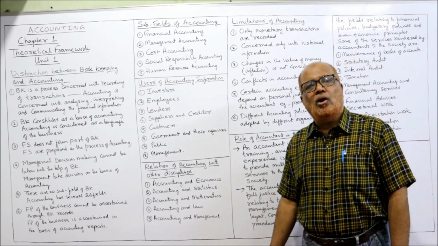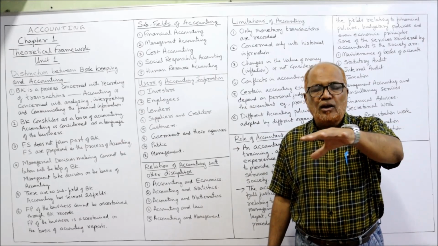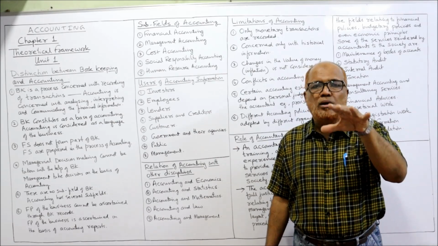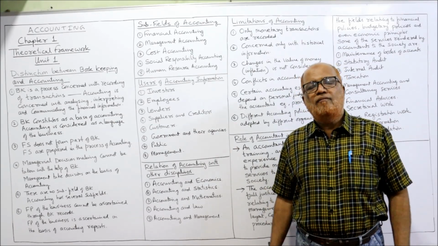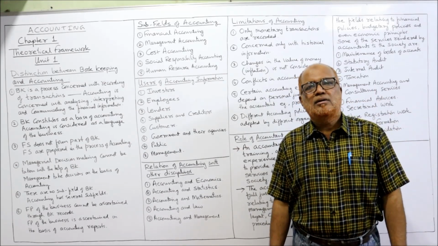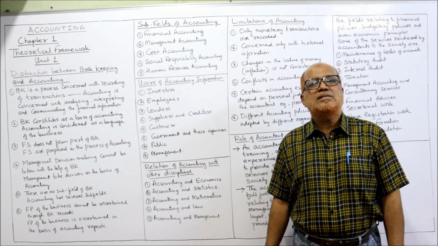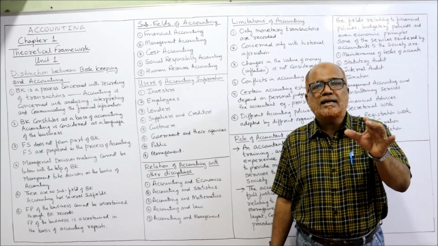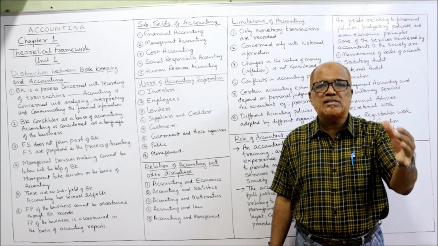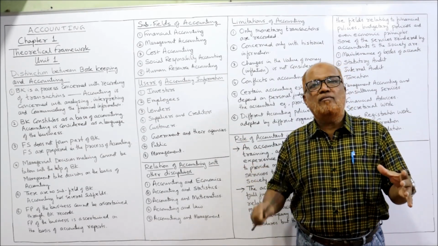Next, accounting and law, very important. Every organization works under a legal environment. There are different laws applicable to businesses. For example, when the business makes a transaction with customers and suppliers, they have to enter into contracts. So an accountant must know the Contract Act, Sale of Goods Act, Negotiable Instruments Act. These are all the laws which are applied to every business.